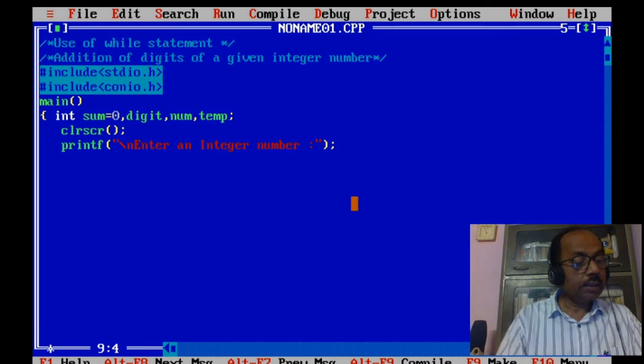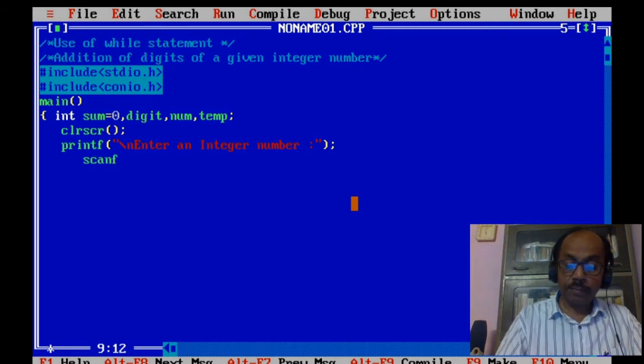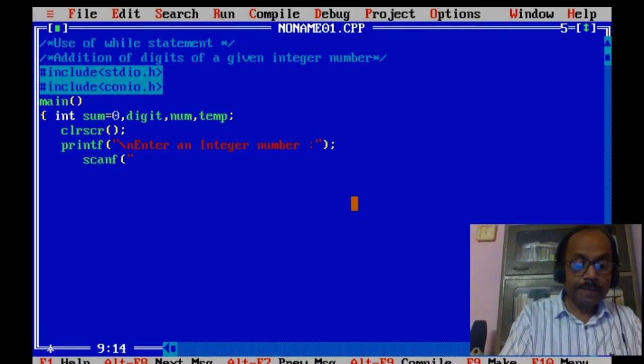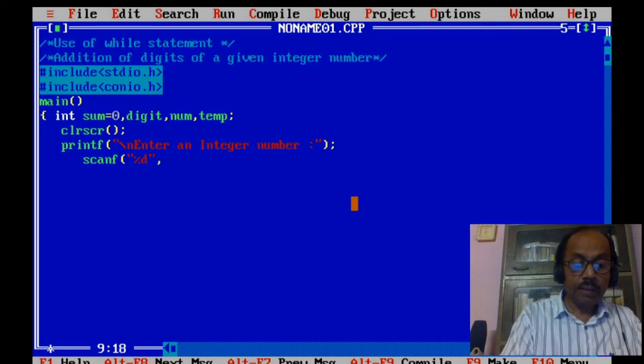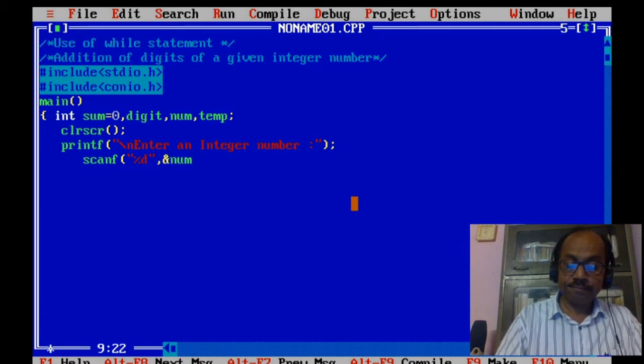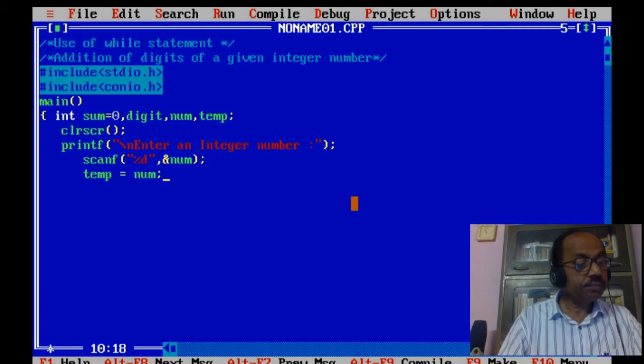Enter an integer number. For that an input statement is required. scanf %d ampersand num. Here we copy the number to temp, temp is equal to num.